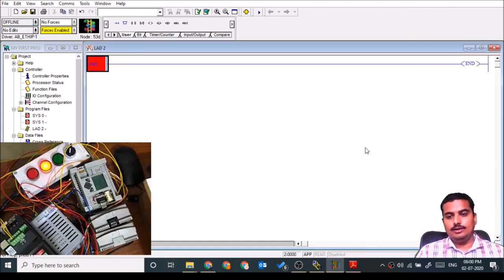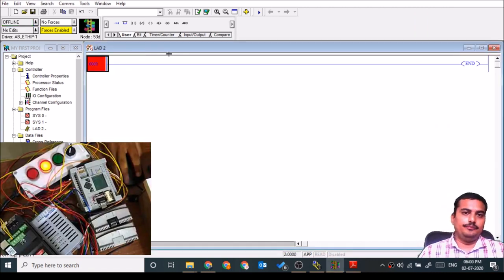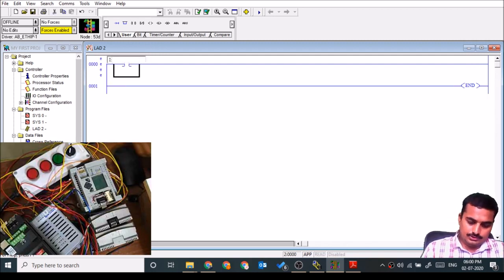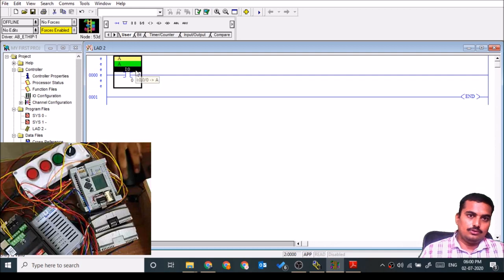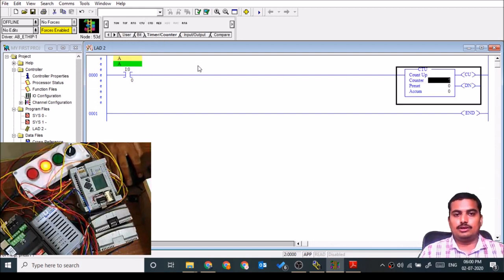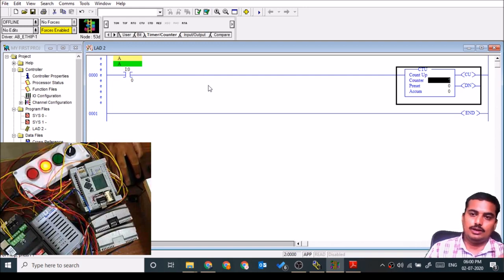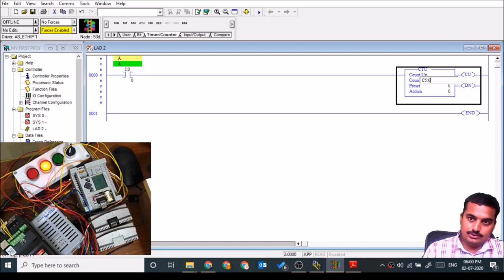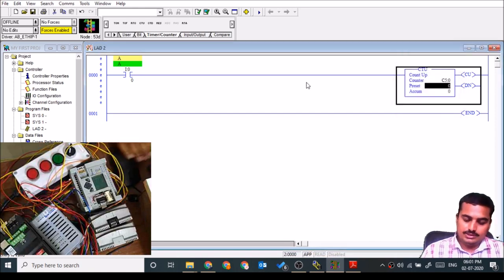Now we'll see the counter instruction in Allen-Bradley. Here we can take this first input, then we will take one up counter. There are two types of counter available in Allen-Bradley: up counter and down counter. Addressing of the counter will be C5:0. Preset will put 5.